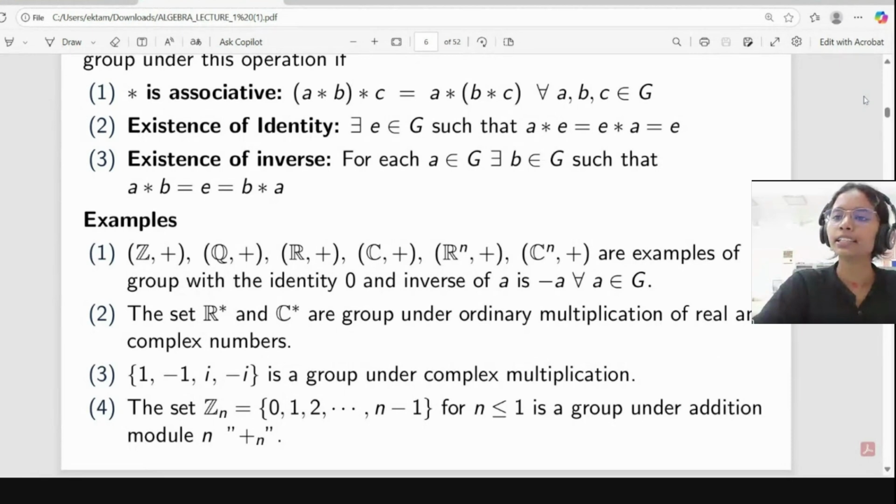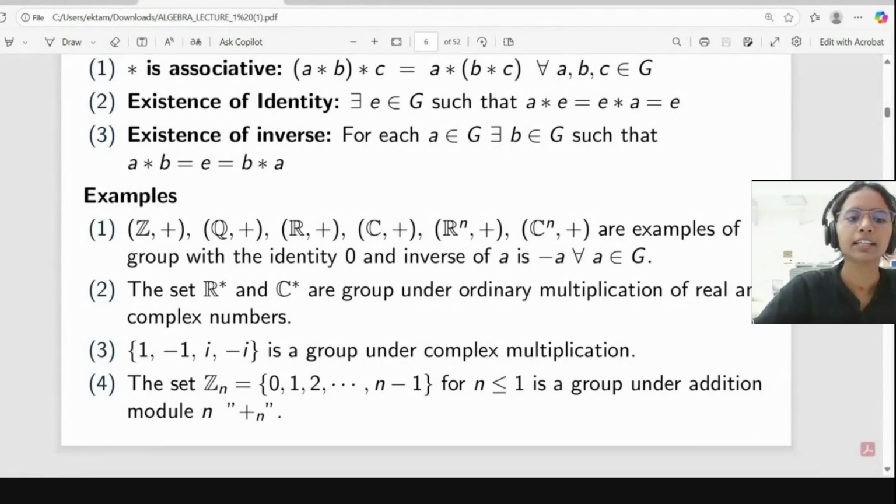But if we take Z with respect to multiplication, it will not form a group, because for 2, suppose 2 into B is equal to 1. So we get B equal to 1 by 2, but 1 by 2 is not an integer. So Z with multiplication will not form a group. But with respect to rational, real, and complex numbers, it will form a group under multiplication also. Here R star denotes the real numbers excluding 0, because 0 has no inverse: 1 by 0 is infinity, so it is undefined.